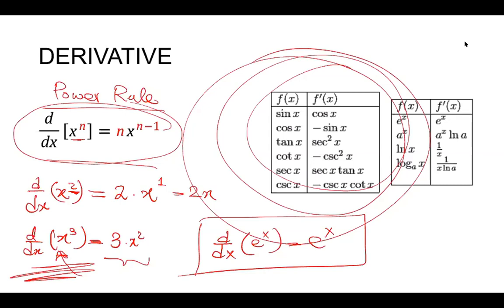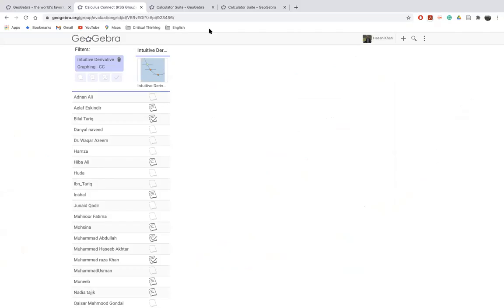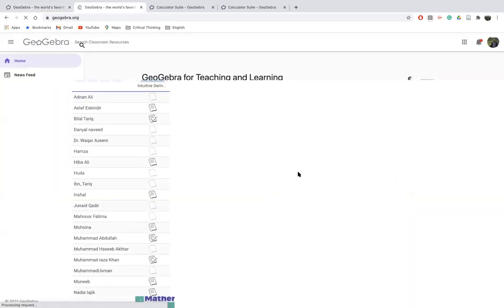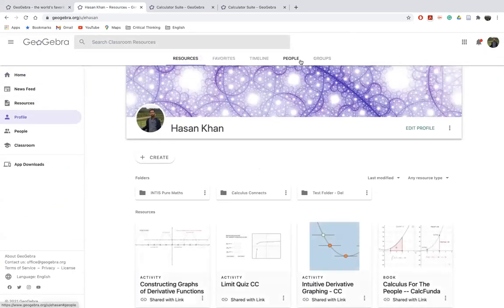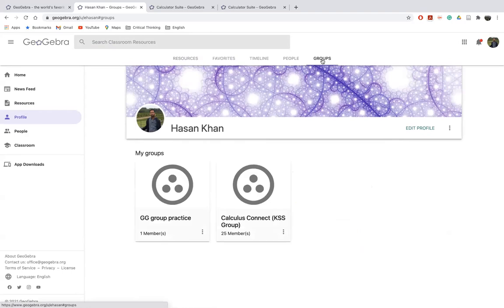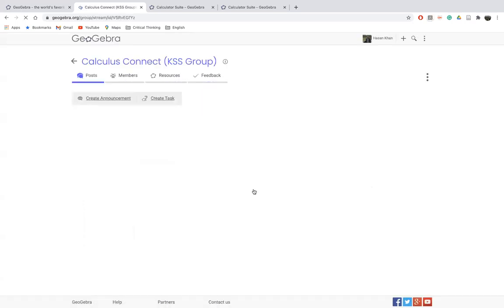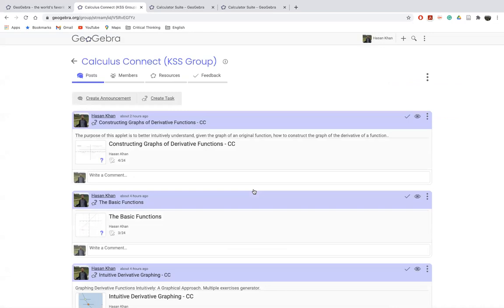Your task, actually, I would recommend you to go to GeoGebra, where you have done the intuitive derivative. Please continue working on this. There are also 2 or 3 more assignments for you. These assignments are not going to be graded, because we don't want this course to be like a school course. You're not here because you're forced to be here. You're here because you love mathematics, or you want to know the reality, the truth, and math helps us understand the truth of the universe.